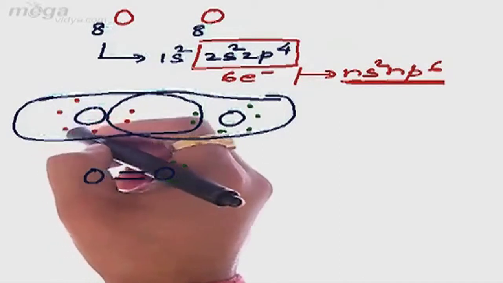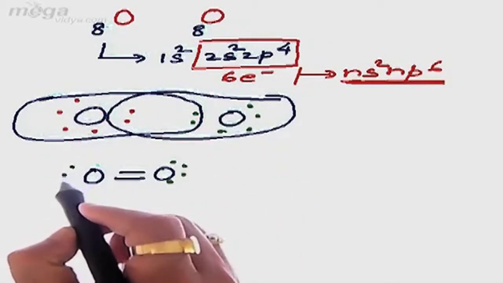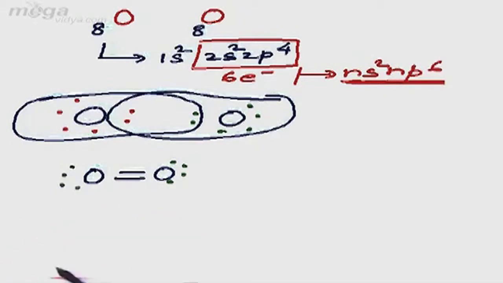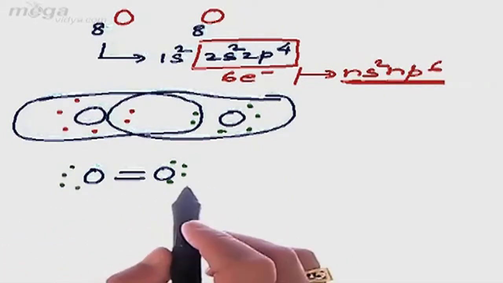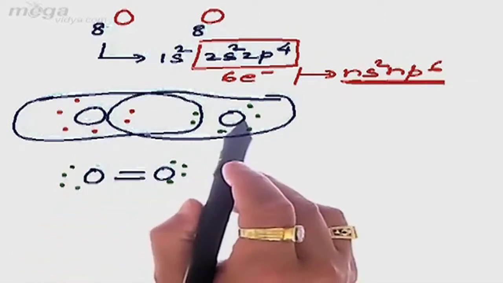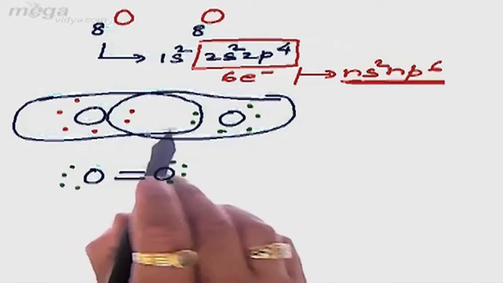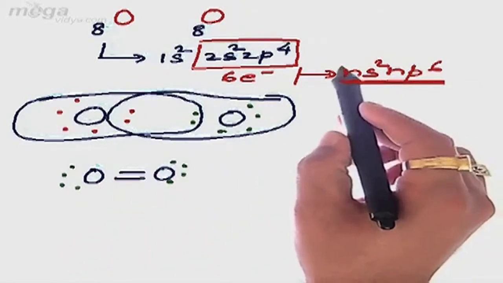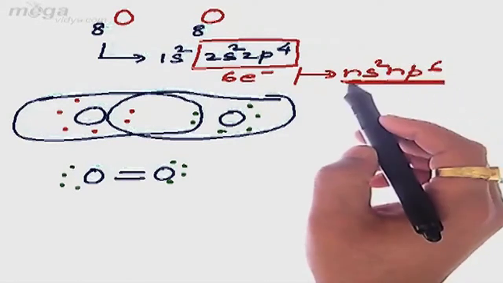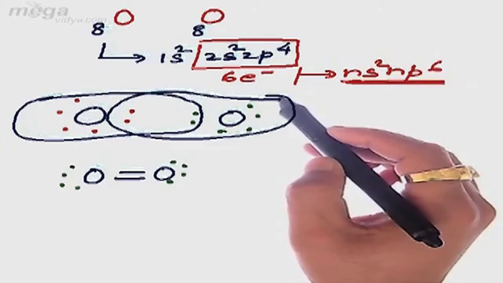Similarly, the 4 electrons of this oxygen atom are also not undergoing bonding, so they will be left unbonded. So this is what happens in case of covalent bonding. During covalent bonding, two non-metallic atoms undergo mutual sharing of electrons. Why do they undergo mutual sharing? So that they can easily achieve the ns2 np6 configuration, that is the noble gas configuration, and hence get themselves stabilized.